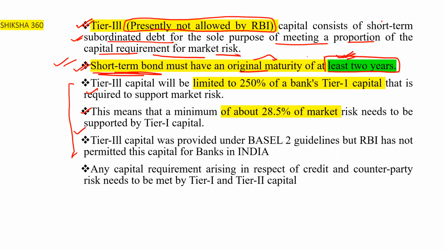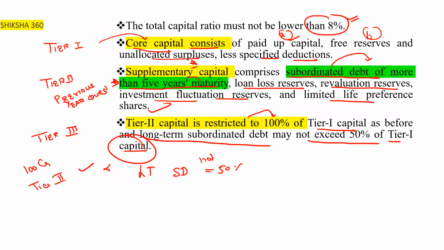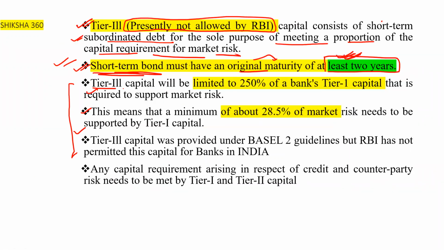Short-term bonds must have an original maturity of at least 2 years, and supplementary capital consists of subordinated debt of more than 5 years maturity. Now let's discuss tier 3 capital. Tier 3 capital will be restricted to 250% of a bank's tier 1 capital.